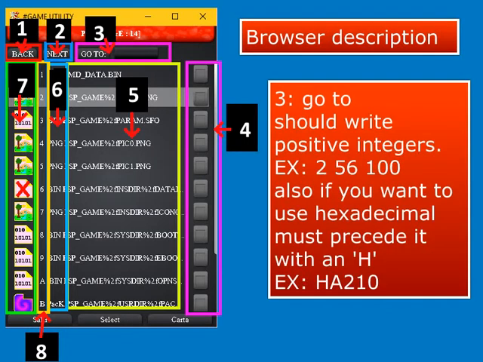A note on the number to go to a specific position in the list of data files. The number must be positive. If you want to use hexadecimal, it must be preceded with an H before writing the position.